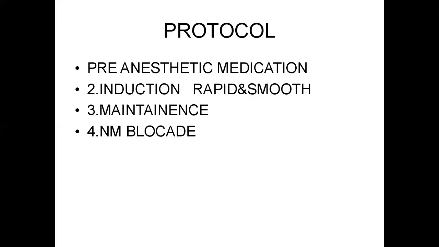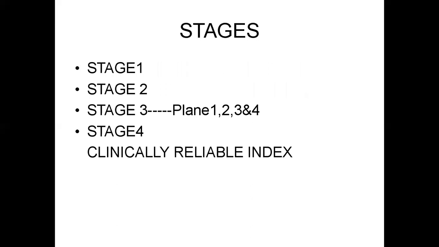Next, neuromuscular blockade in order to intubate. This is the protocol for general anesthesia. Stages of general anesthesia: we have 4 stages. The third stage has 4 planes.